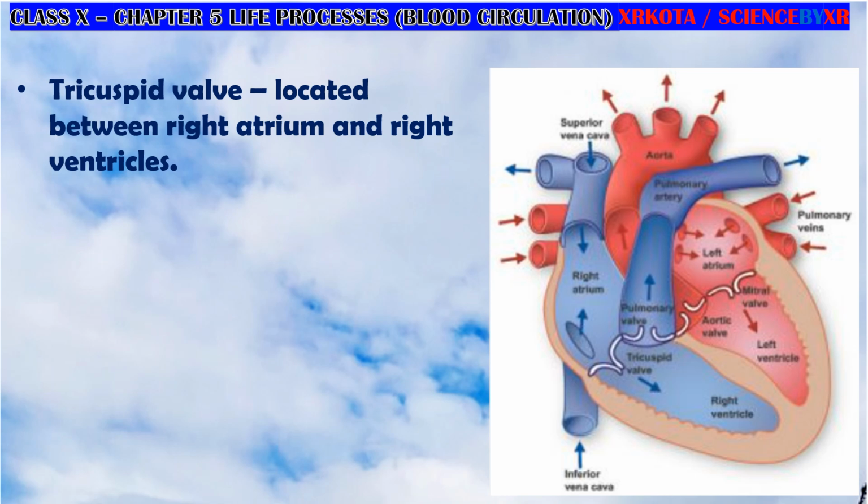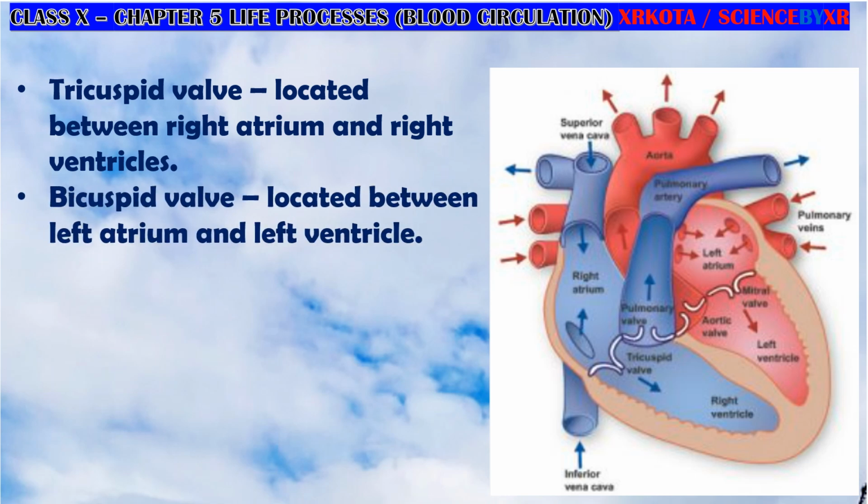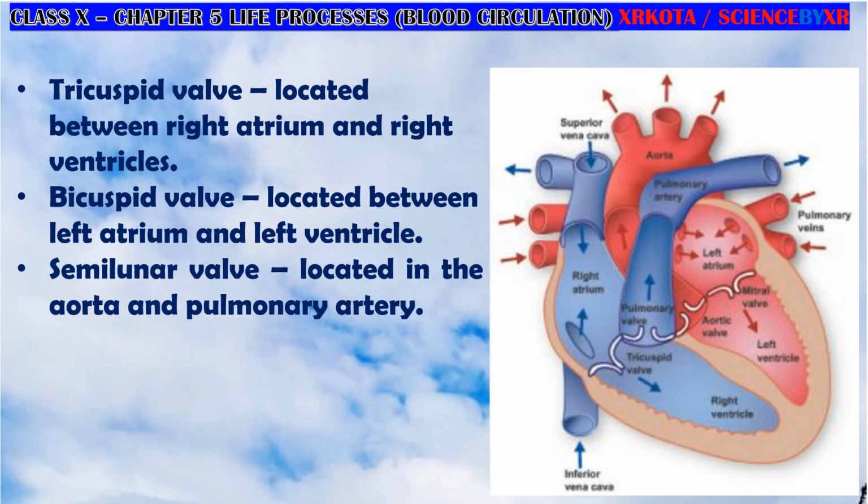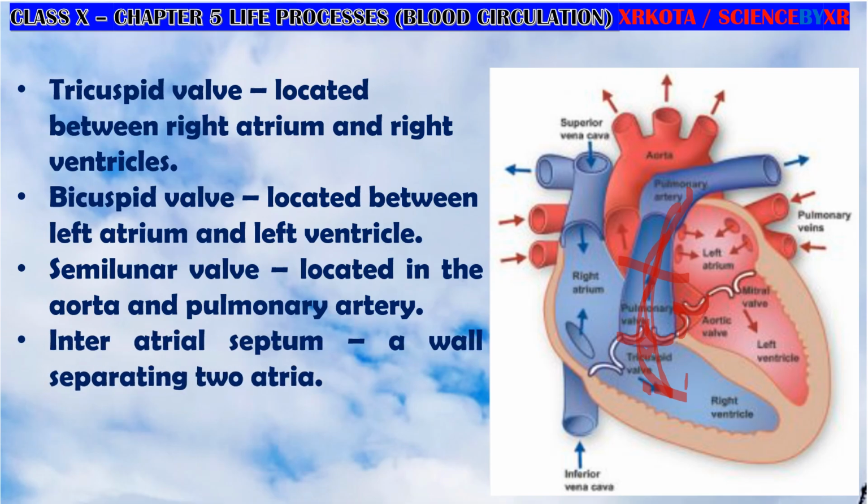And the other valves present here are the bicuspid valve on the left hand side, and then semilunar valves are found in the great arteries. So here are the great arteries, and these are the semilunar valves. Okay, so semilunar valves are preventing the backflow of blood from arteries into the ventricles. So this backflow is not allowed. The blood can go in this direction but cannot come in this direction. Okay, so that is this.